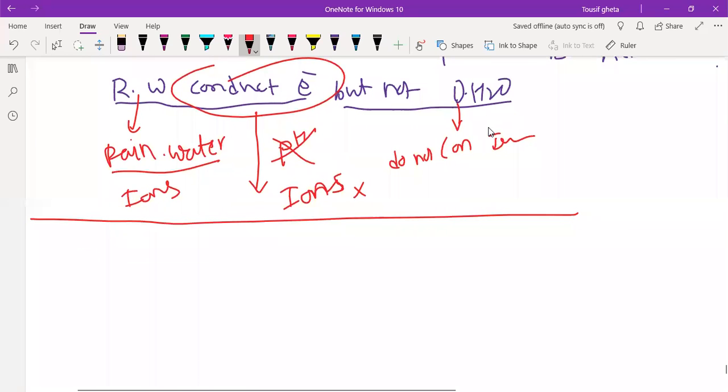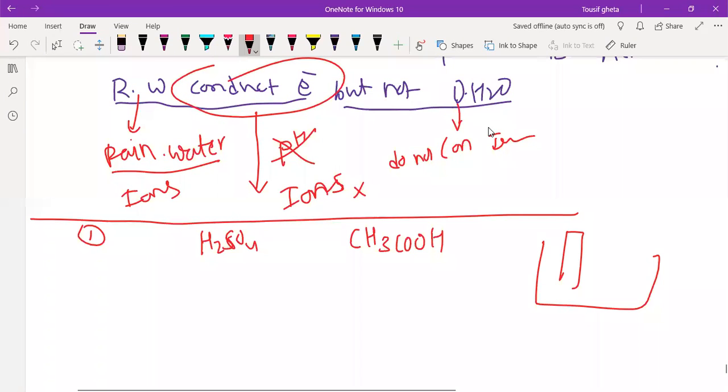If I take H2SO4, an acid, and acetic acid, also an acid, in a container, put in rod electrodes, and connect to a battery and a bulb, then if I take HCl, the bulb will glow. If I take acetic acid also, the bulb will glow.